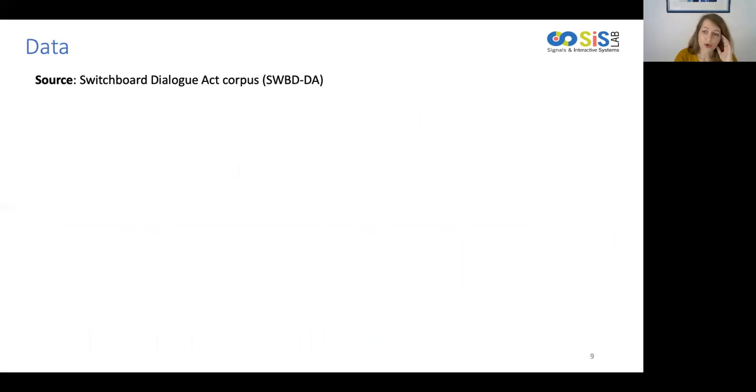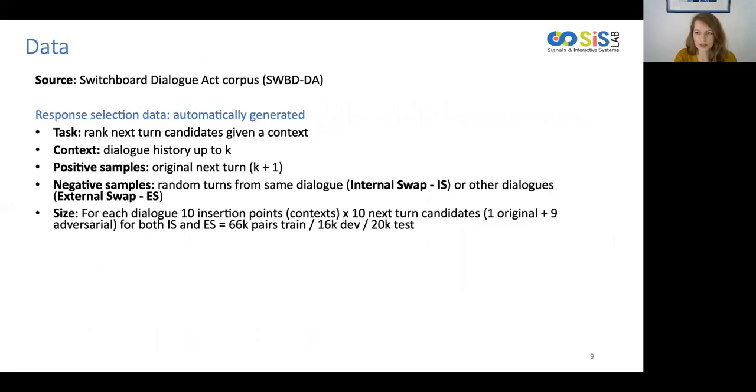The source data of all of our experiments is the Switchboard Dialogue Act corpus. For our response selection experiments used as a training task, the data is automatically generated. The task here is to rank the next turn candidates given a context. Examples are automatically generated by randomly picking a point K in a dialogue and using the dialogue history up to K as the context and considering the original next turn, K+1, as the positive sample. Then we consider as negative samples random turns either from the same dialogue, a technique which we call internal swap, or from other dialogues, a technique which we call external swap.